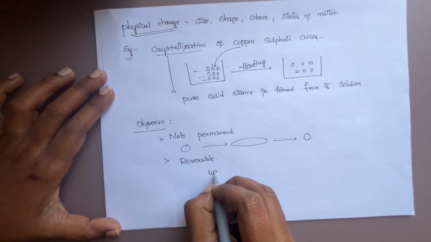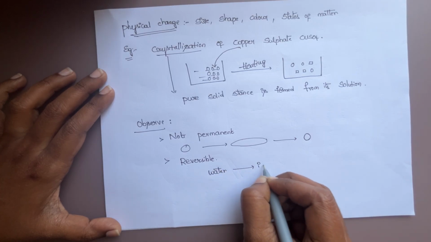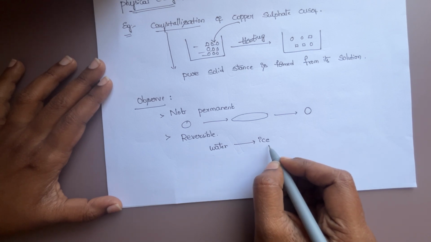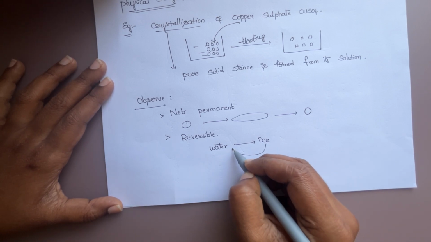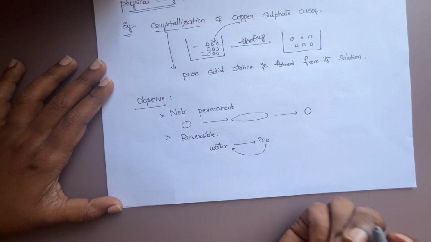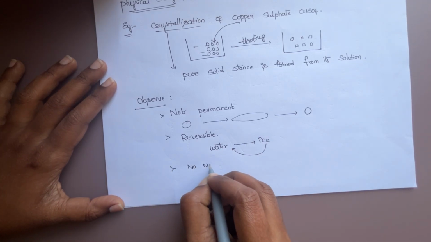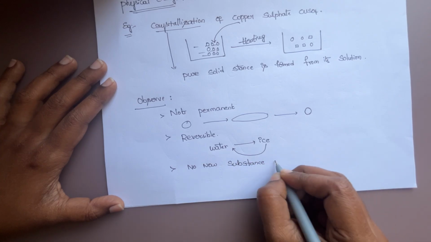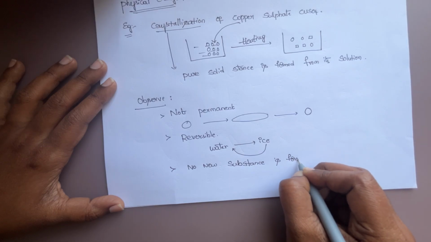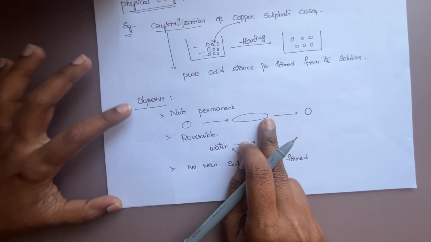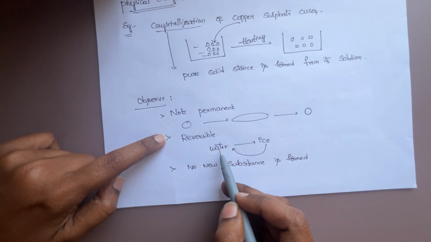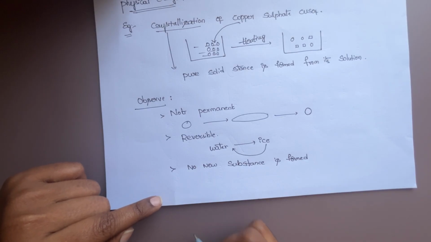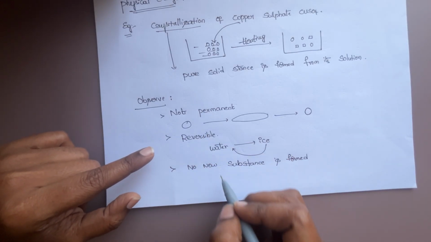For example, water is converted into ice, and this ice is again converted into water, which is reversible. The third one is that no new substance is formed. These statements are very important. If the question is which of the following is a physical change, with options not permanent, reversible, no new substance formed, and all of the above, then all of the above is the answer.